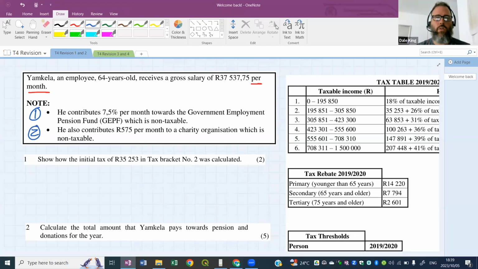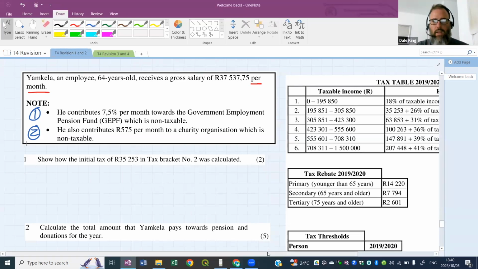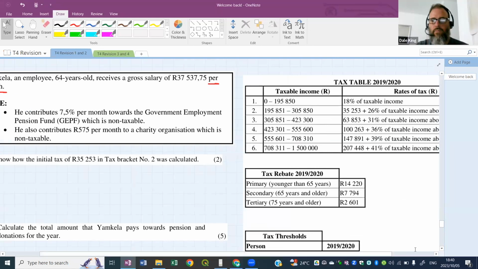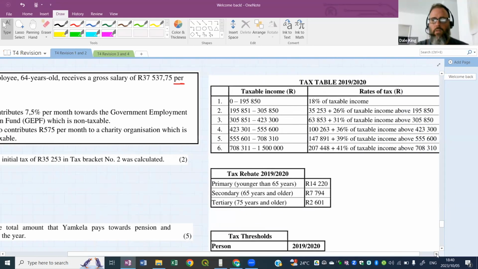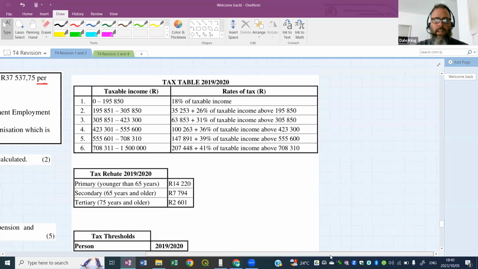Okay, we've got 2 of them here. All right, here we go. Question 1. Show how the initial tax of 35,253 in tax bracket number 2 was calculated. I remember the matrix when they came back from trials mentioned that they had a question like this.